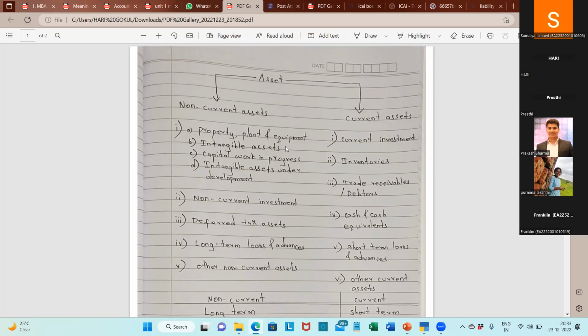Okay. Next, intangible assets, which I can't see. Well, I have installed an equipment, but I need software to run the equipment. So I hired an IT person to install or design software for that. Those things are intangible. I can't see or feel them. I can't touch them.